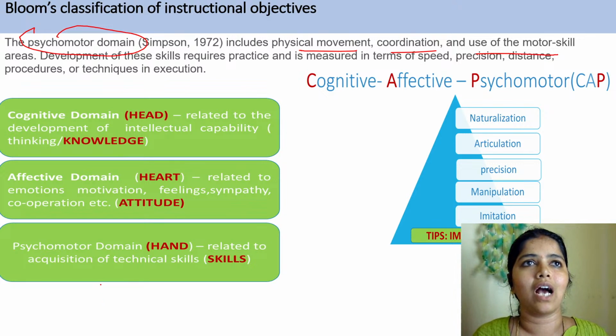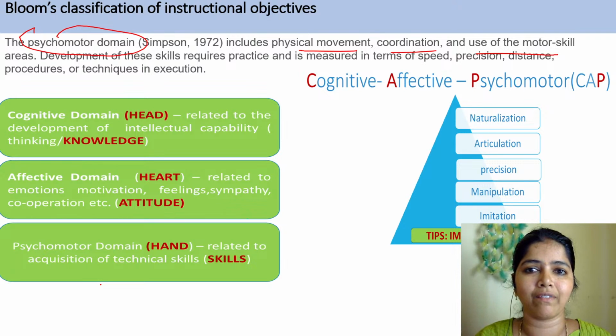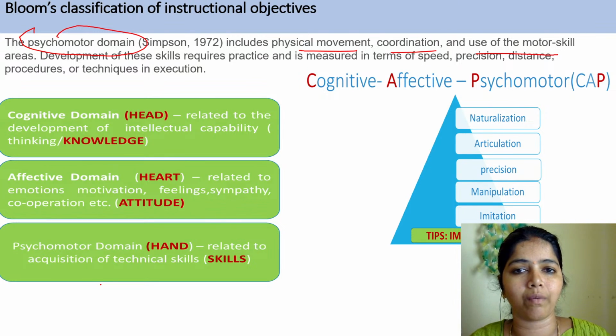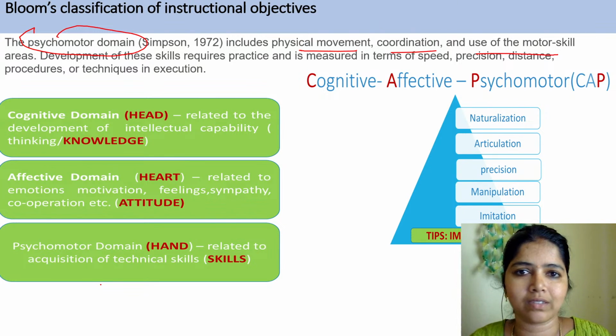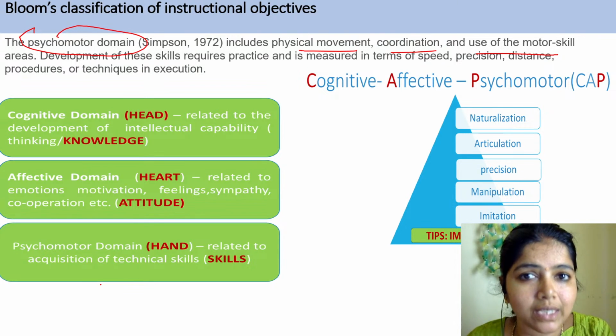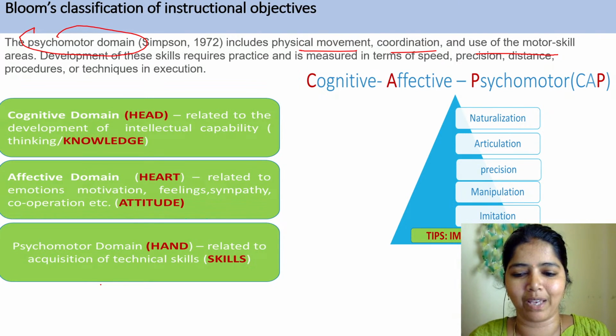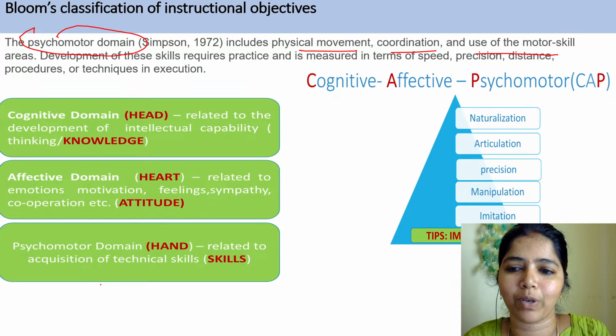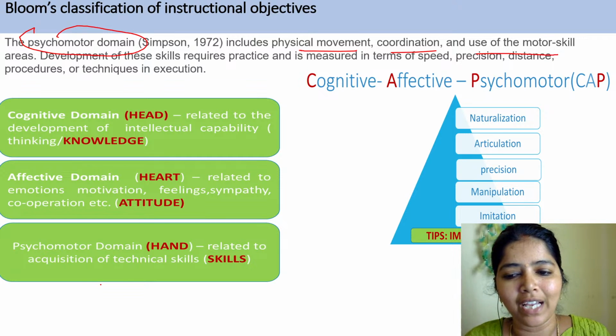Characterization means what? I change my behavior, right? I will change the way I behave. When something has impacted me, then only I will change my character, change my behavior. So whenever some value system impacts me, whenever some people's words impact me, I will change my behavior. It can be in positive terms or in negative terms.